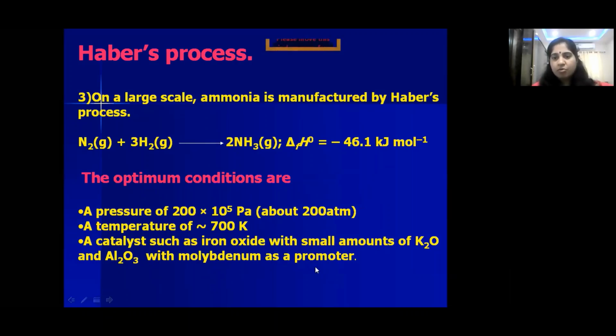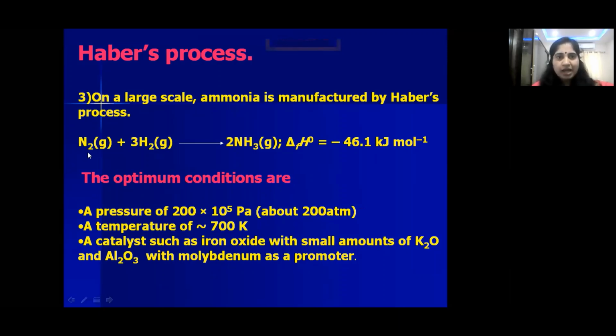A promoter is a substance which increases the activity of the catalyst. Here iron oxide is the catalyst, and molybdenum is the promoter, which increases the activity of iron. This is called Haber's process.